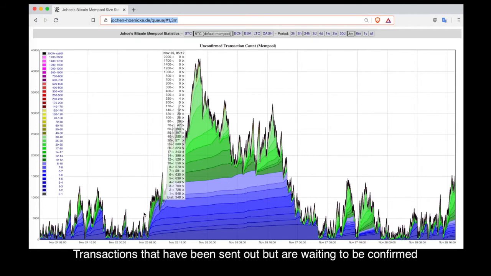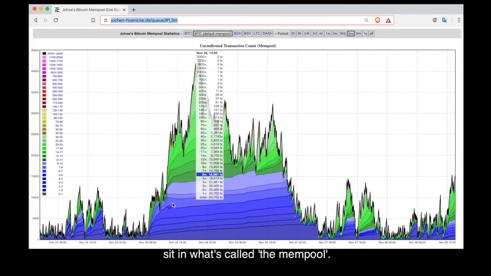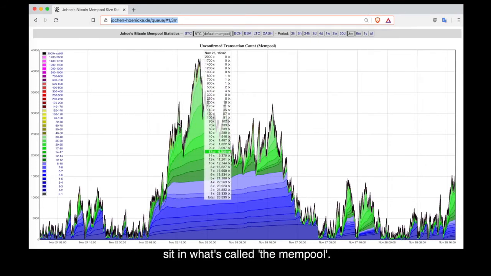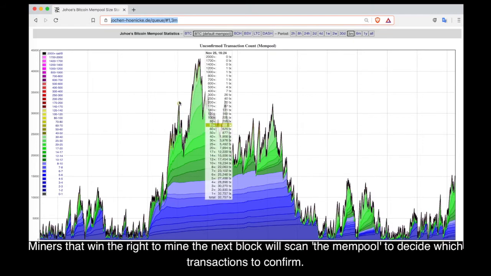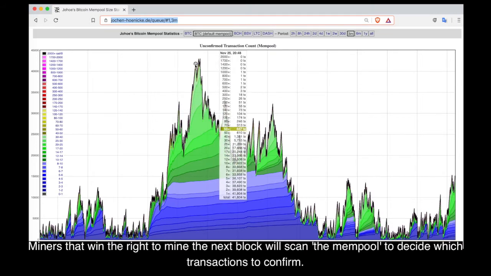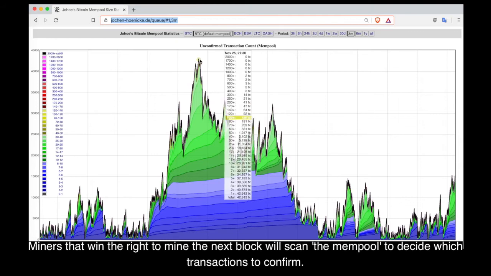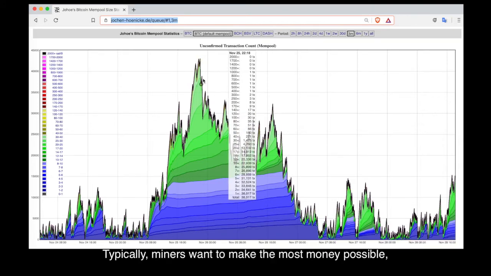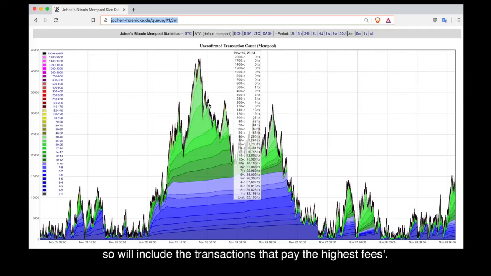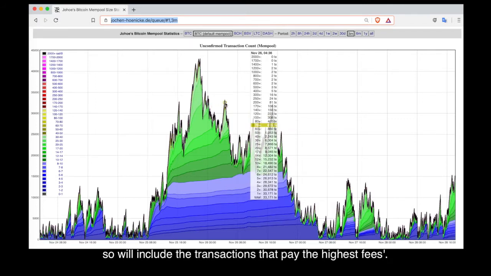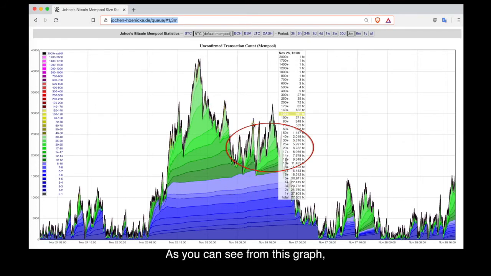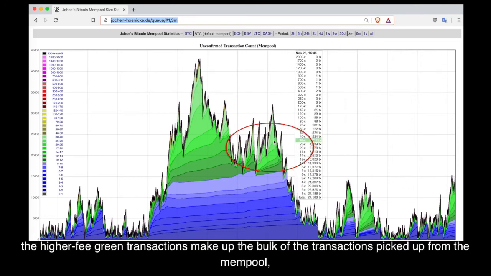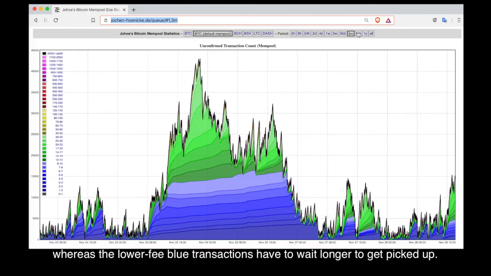Transactions that have been sent out but are waiting to be confirmed sit in what's called the mempool. Miners that win the right to mine the next block will scan the mempool and decide which transactions to confirm. Typically, miners want to make the most money possible, so they will include the transactions that pay the highest fees. As you can see from this graph, the higher fee green transactions make up the bulk of the transactions picked up from the mempool, whereas the lower fee blue transactions have to wait longer to get picked up.